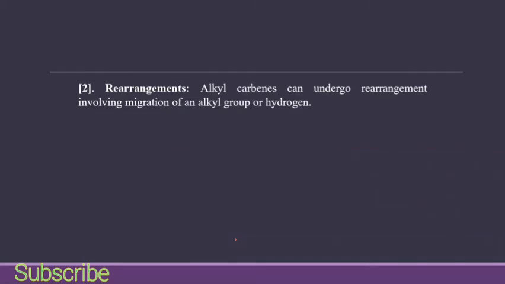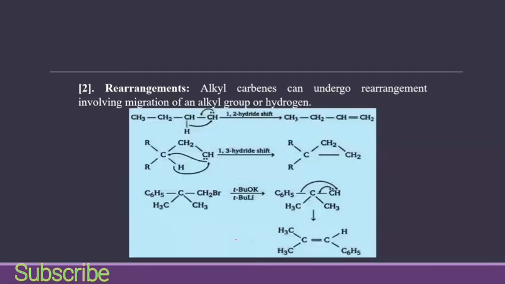Rearrangement. Alkyl carbenes can undergo rearrangement involving migration of an alkyl group or hydrogen. So it is the same as our previous discussion about carbocation and carbanion, that there is rearrangement of an alkyl group or hydrogen. From this diagram, we have a double bond here, and this hydrogen changes its position from this carbon atom to this carbon atom, and then we have a 1,2 hydride shift.